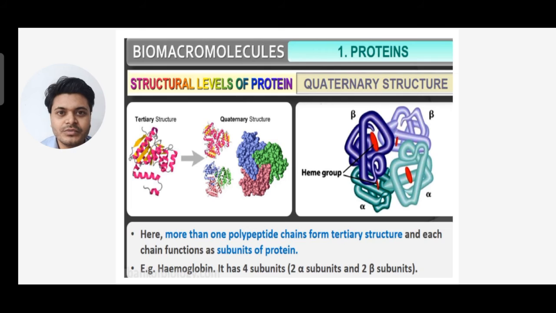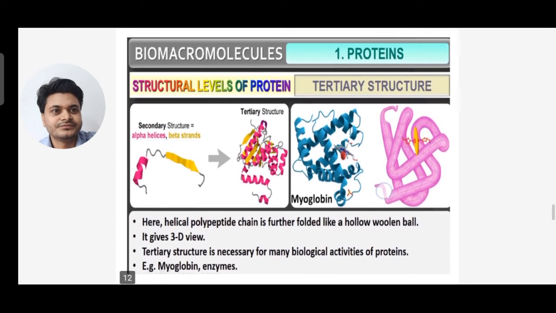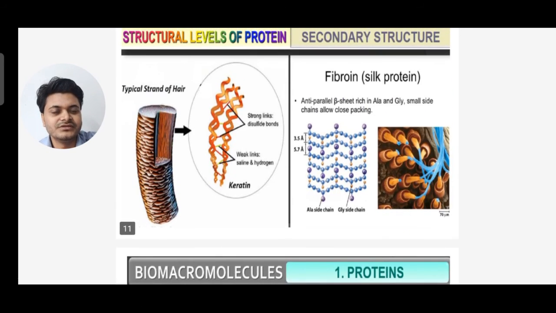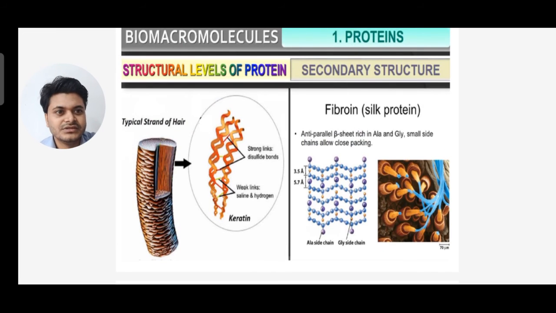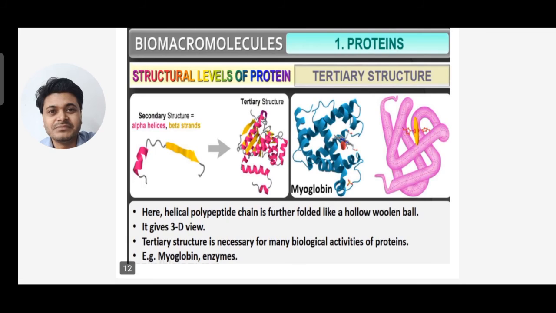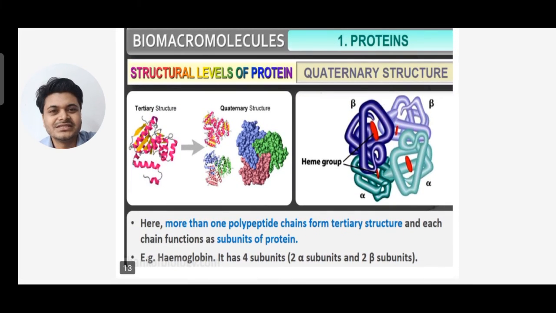Your example is hemoglobin. We know that inside our blood there is RBC, and inside the RBC the hemoglobin is there, which carries oxygen to different parts of the body. So again I repeat, in the primary structure it was straight, in the secondary structure it was folded into an alpha helix and beta pleated sheet. In the tertiary structure it is folded to form a 3D, woolen ball-like structure. Like you can see fibroin is there for the secondary structure, in the 3D tertiary structure you can see myoglobins, and in the quaternary structure you can see hemoglobins.